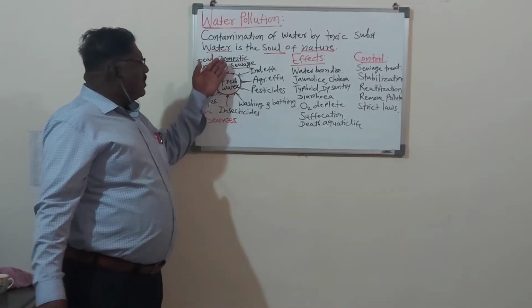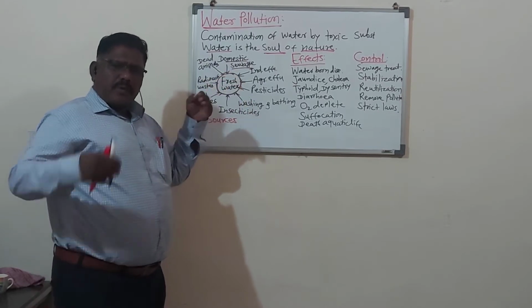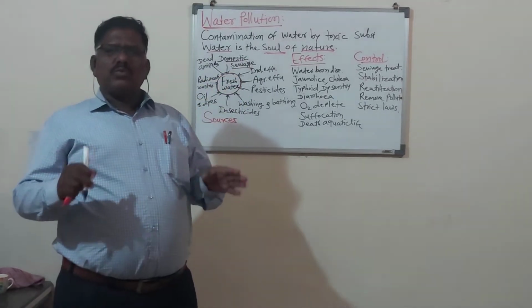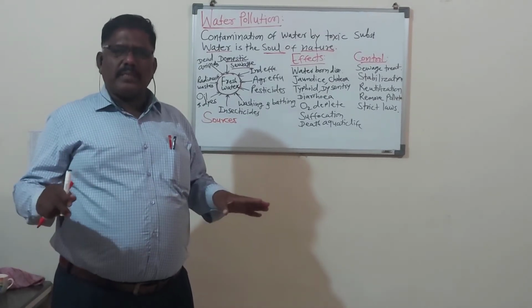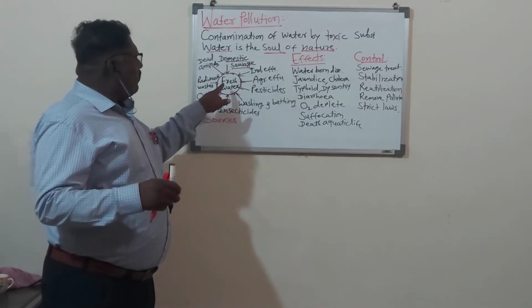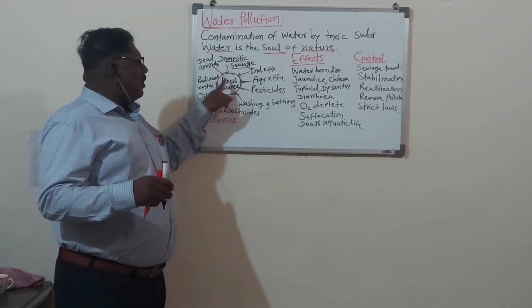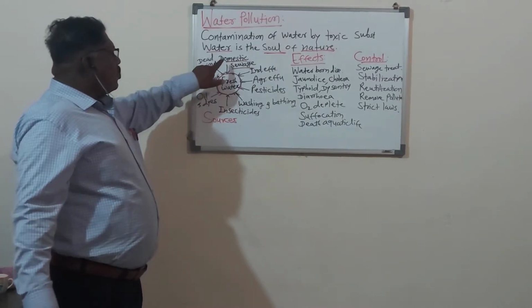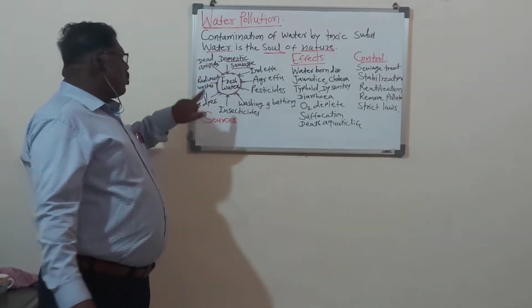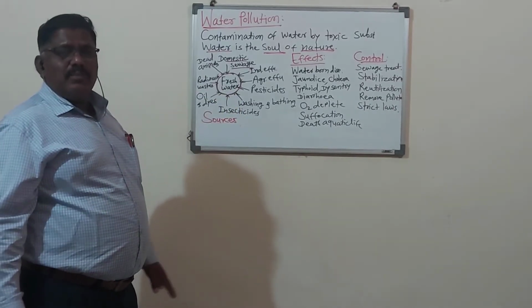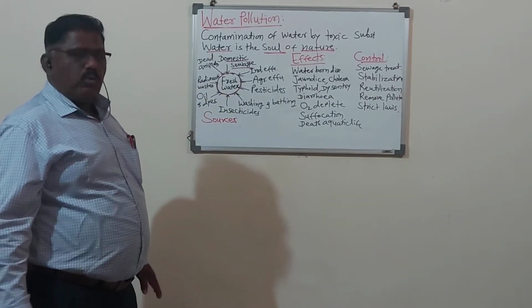So that sewage water from our houses, the washing water, the dishwashing water, the wastewater from the kitchen, goes into the fresh water and that fresh water becomes polluted. So domestic sewage is one of the sources which makes fresh water contaminated, meaning the pollution of water.